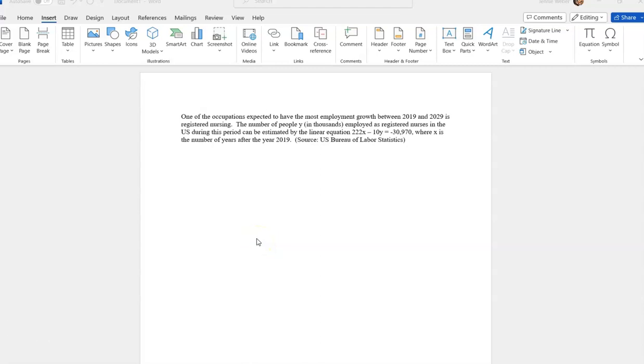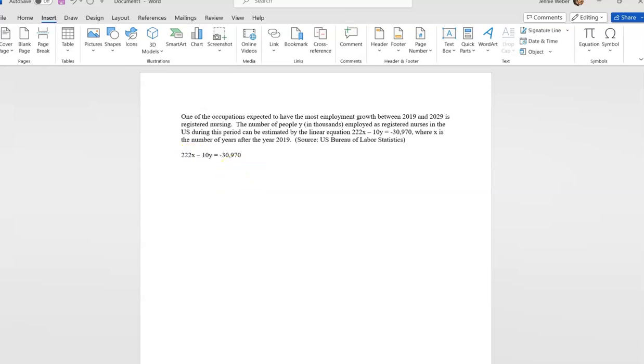One of the occupations expected to have the most employment growth between 2019 and 2029 is registered nursing. The number of people, y, in thousands employed as registered nurses in the U.S. during this period can be estimated by this equation right here, where x is the number of years after the year 2019.